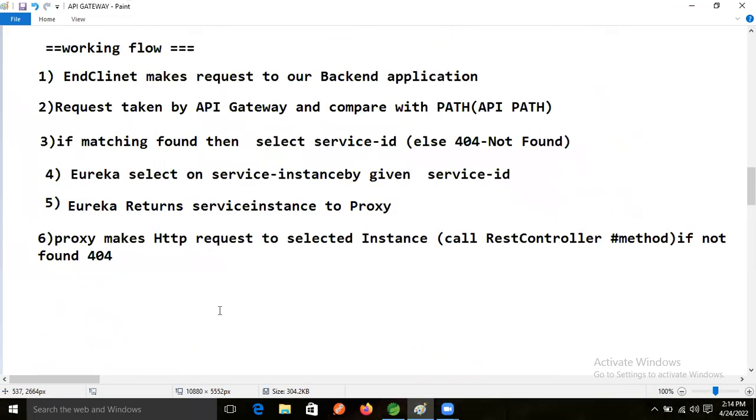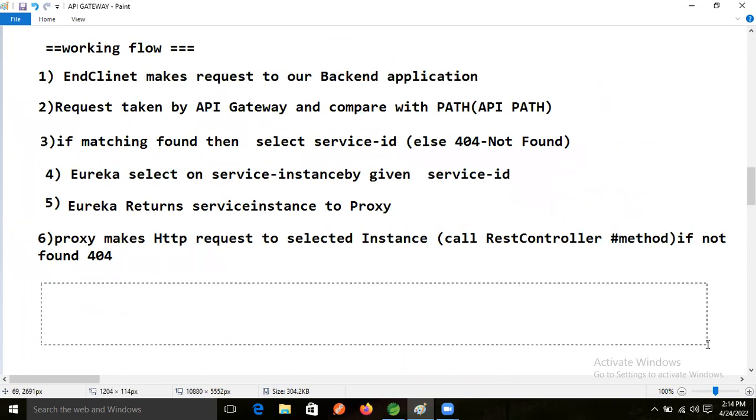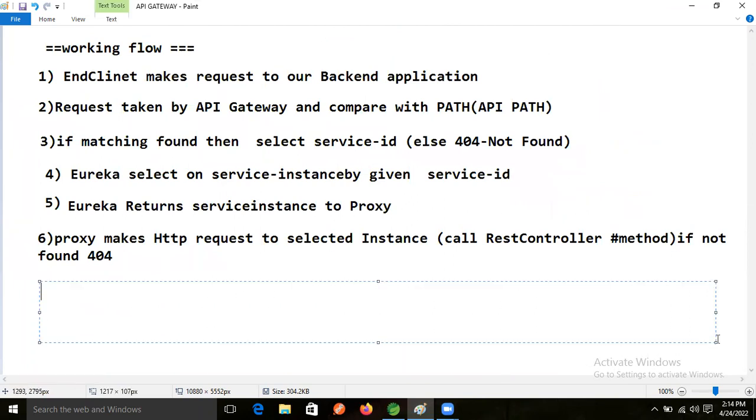So the seventh one, right? Here, the microservice instance.